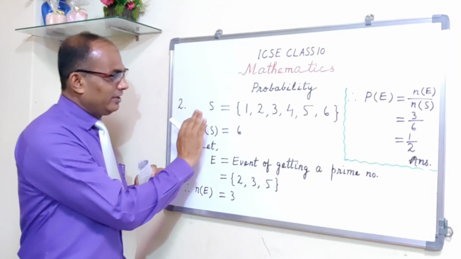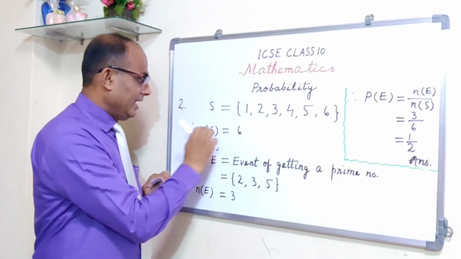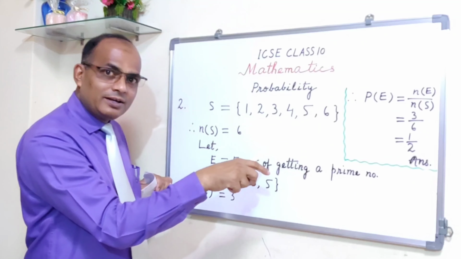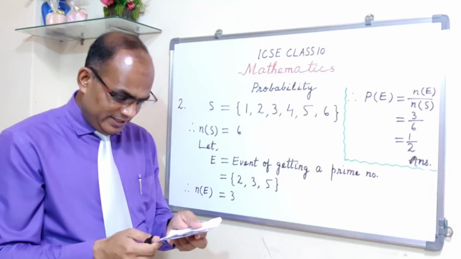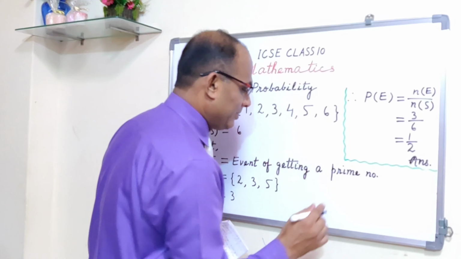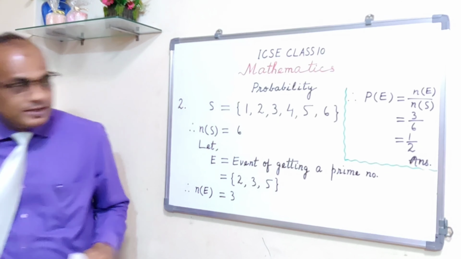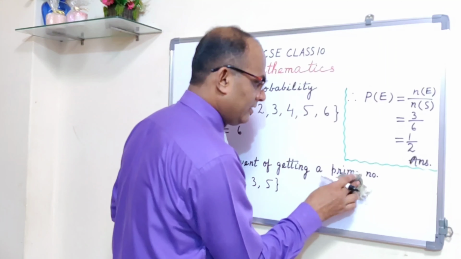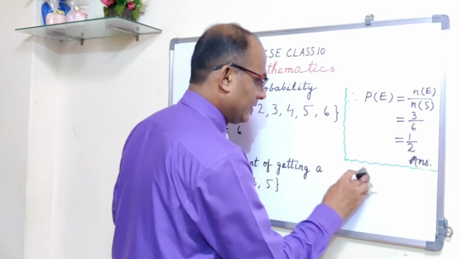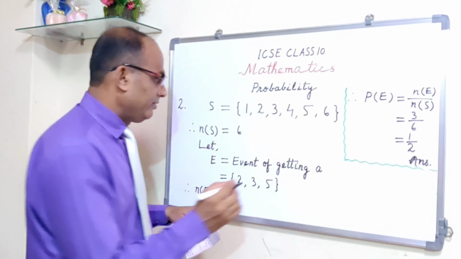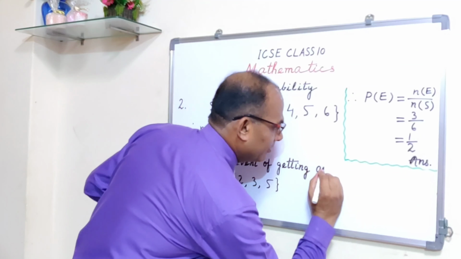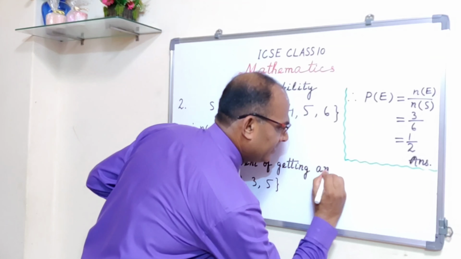Okay. So S will remain the same. N of S will remain the same. See how easy it is. Let E be the event of getting a prime number. No, in our case, in the second question, let E be the event of getting an odd number. Write down an odd number. Let E be the event of getting an odd number, or an odd number turns up.